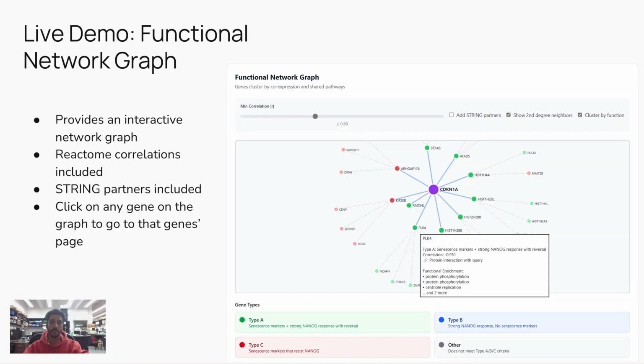On the gene page, there is a functional network graph that you can interact with, and you can click on any gene on the graph and go to that gene's page, where the graph lets you interact with other genes that are associated with that particular gene. You can see the network connections, and as you can see, PLK4 is connected with that gene. If I click on this gene, I can go to that page.